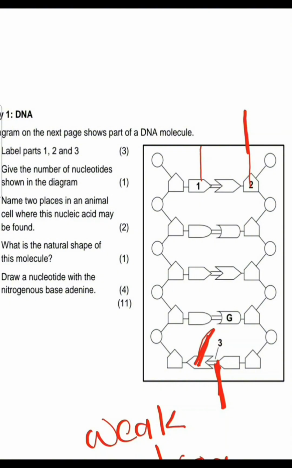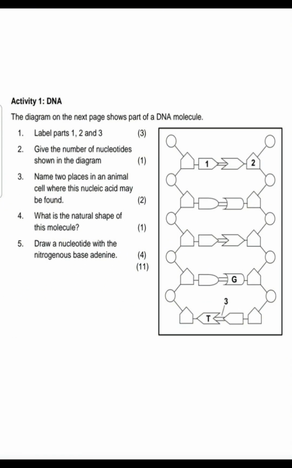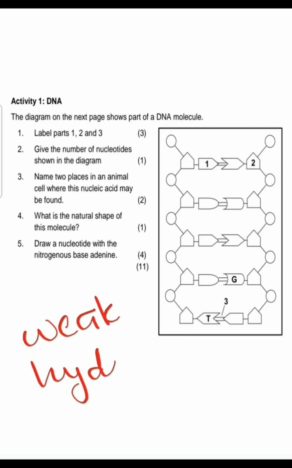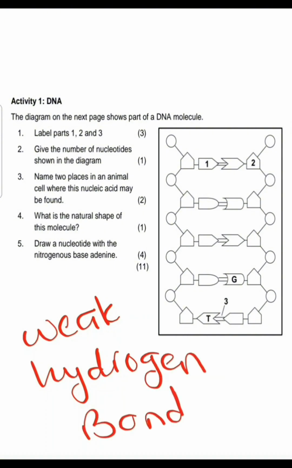Sorry for that, that is a weak hydrogen bond. Let me just write it here. Weak hydrogen bond, which is this one, all right?